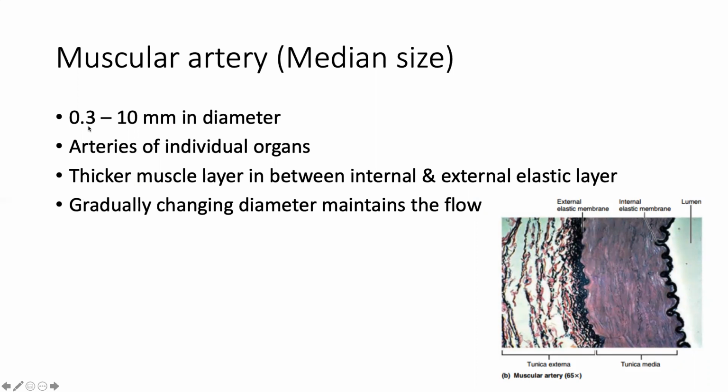These are the arteries of the individual organ, for example, like renal artery, radial artery, or ulnar artery. So these are the medium-sized arteries. Their tunica media is thick and made of smooth muscles. And they have internal and external elastic membranes. Of course, once the medium-sized vessel traverses further, their diameter becomes smaller and smaller to maintain the flow of the blood in the lumen.